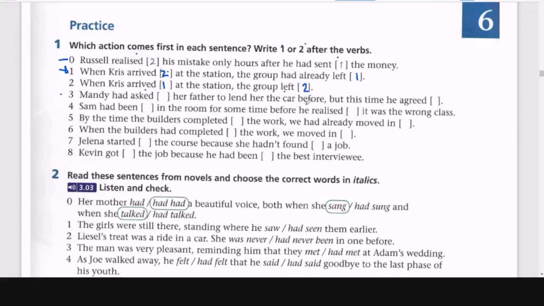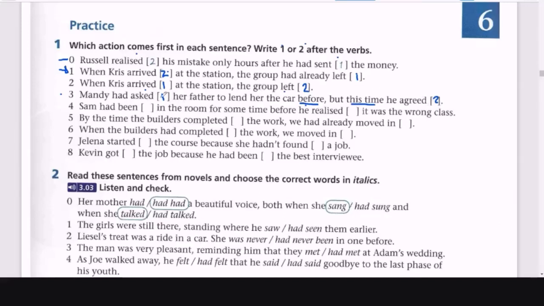Mandy. Palabra clave aquí is before. Mandy had asked her father to lend her the car before, but this time he agreed. Actually, no. This is 1, and this is 2. Porque dice, le había pedido permiso a su papá anteriormente. This before is en esta cláusula, no en la siguiente. Right? Before, right? And then this time, esta vez, and that's the key, this time he agreed. Porque anteriormente le había pedido permiso, pero esta vez aceptó. Right? He agreed this time.